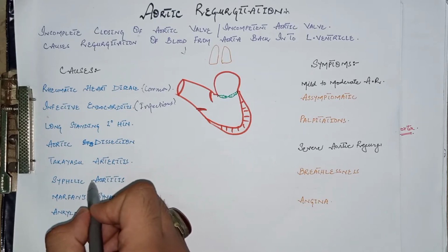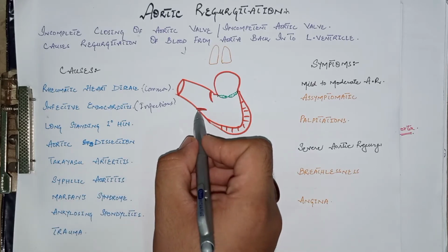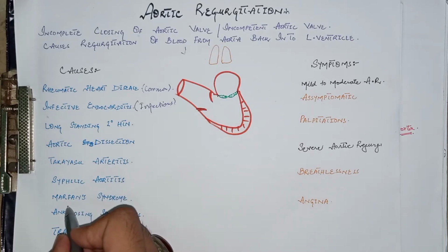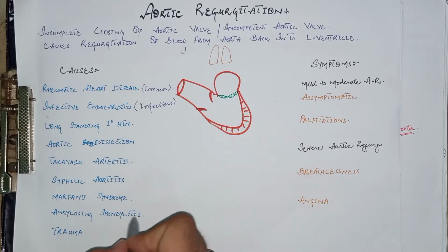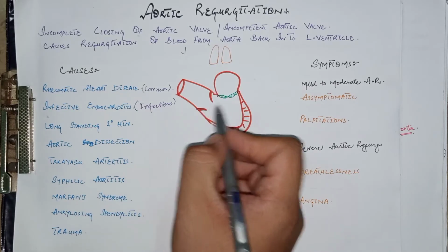In tertiary syphilis, there is inflammation of the aorta. If it spreads to the valves, then they become incompetent. The other causes are Marfan syndrome, ankylosing spondylitis, and trauma. Let's talk about its pathogenesis.